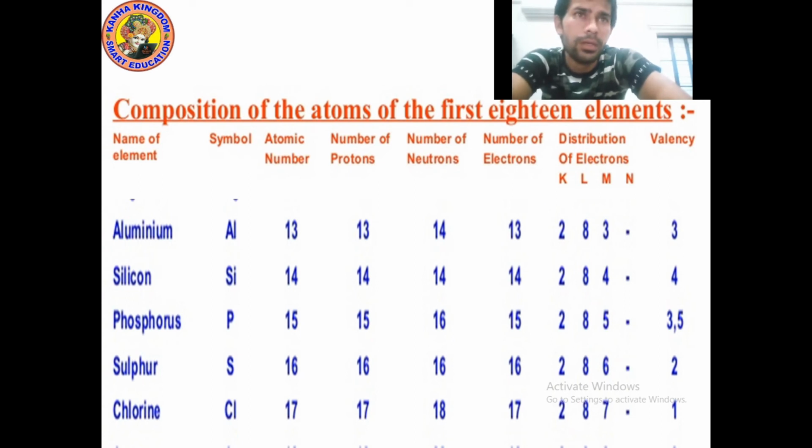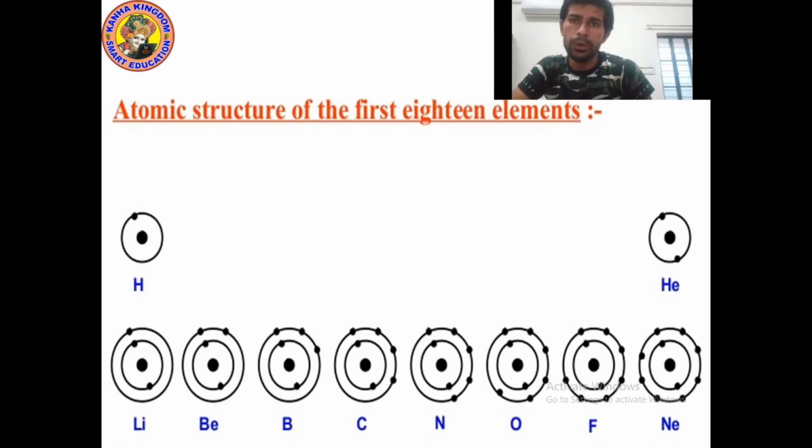Now let's move on to the next point. Okay kids, now it's time to talk about the atomic structure of the first 18 elements. If you have memorized the symbols, then you can easily tell.